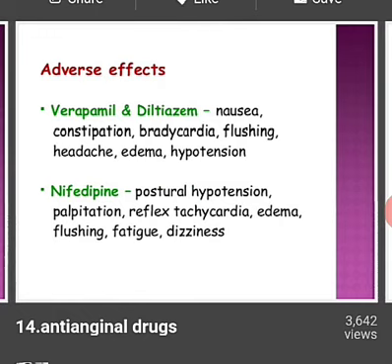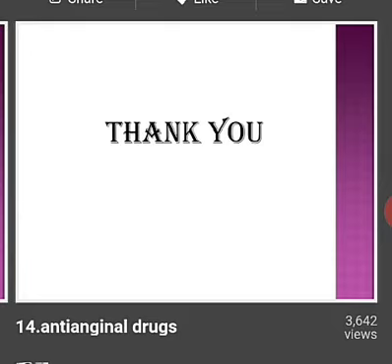So here are some adverse effects of calcium channel blockers. When the person is given verapamil and diltiazem, the person may feel nausea, constipation, bradycardia, flushing, headache, edema, and hypotension. Second, nifedipine causes postural hypotension, palpitation, reflex tachycardia, edema, flushing, fatigue and dizziness. Thank you.